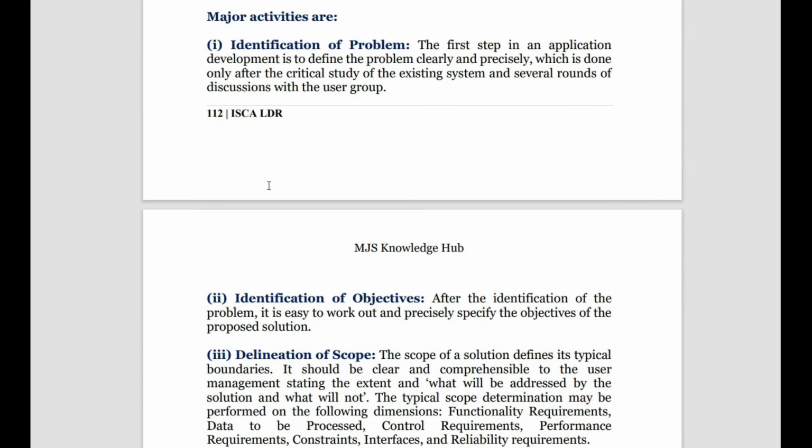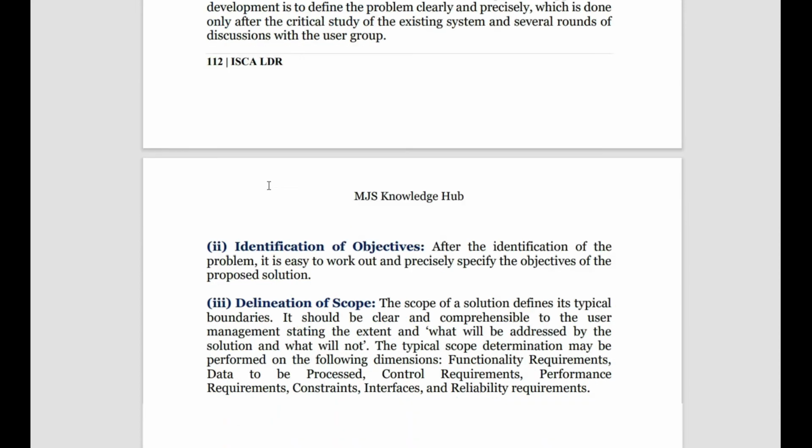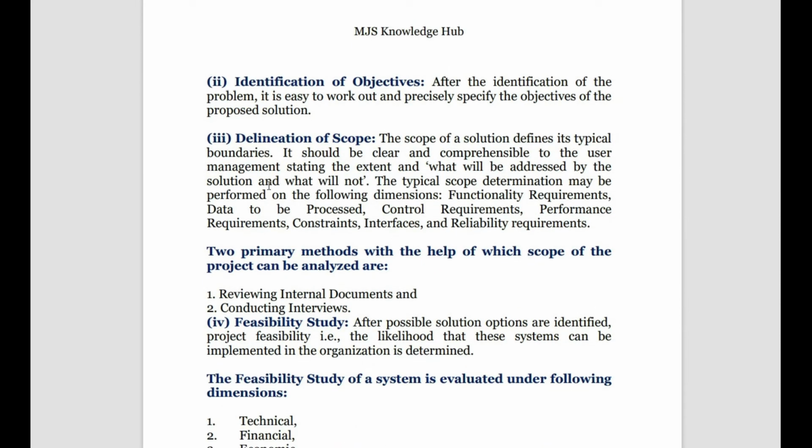Identification of the problem means why the existing system is not functioning, and what the issues faced by the organization are. Identification of the objective will help you work out the main cause of the problem there, and then propose a solution for it. Delineation of scope means we can understand the limitations faced by the organization, how they should be addressed, and what the functional requirements are. The two primary methods that help in understanding the scope of the project are reviewing the documents and conducting interviews. These two methods will help you understand the scope of the project.